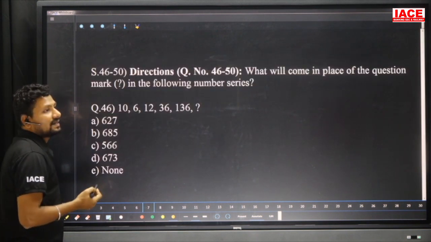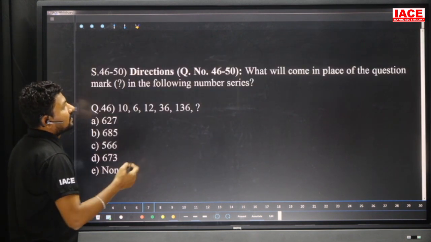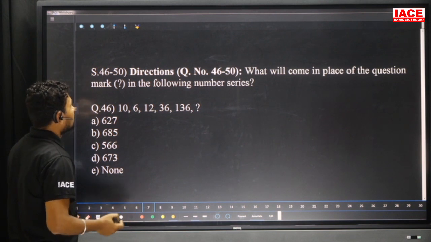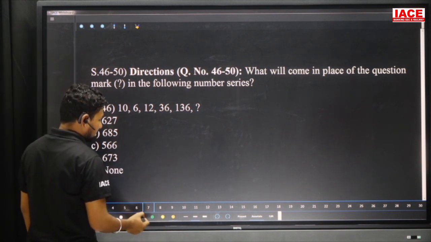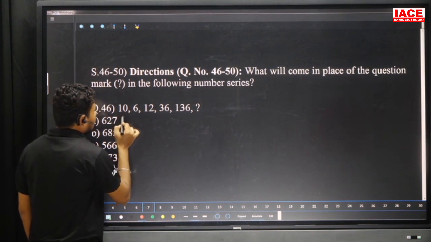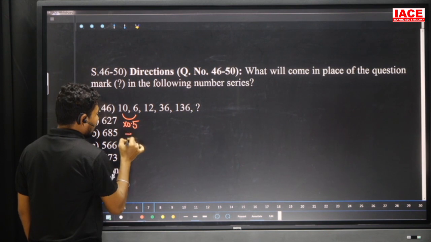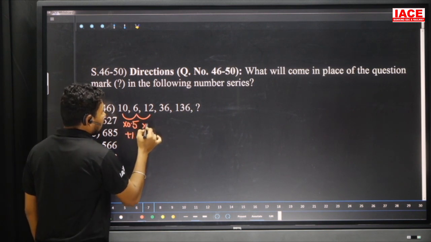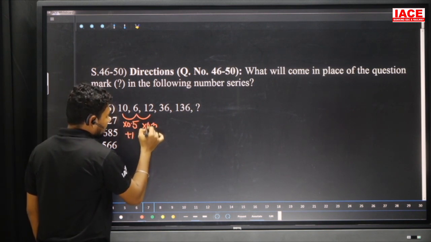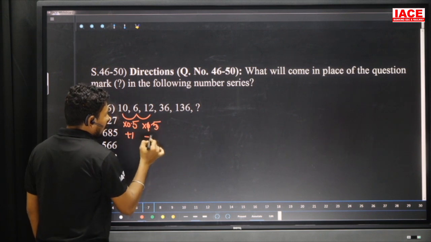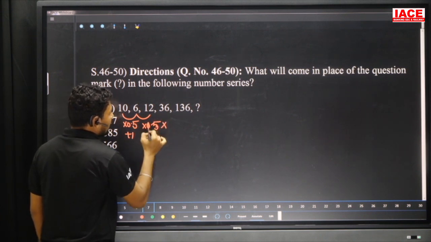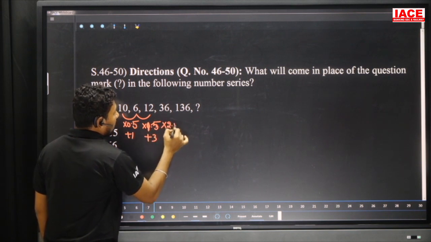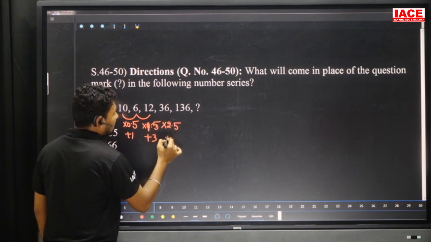Next, we have directions for questions 46 to 50. What will come in place of the question mark in the following number series? For the number series, we have a logic here. First question is 46. Look for the logic. Here the 10 became a 6, which means it is multiplied by 0.5 and added 1. And here it is multiplied with 1.5 and added extra 3. And 12 became a 36, which means here it is multiplied with 2.5 and added extra 6.